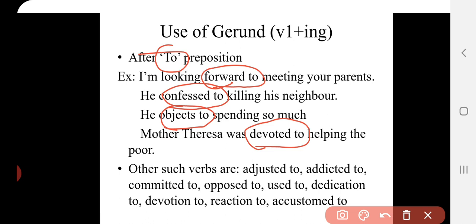ਇਹਨਾਂ ਦੇ ਨਾਲ ਵੀ you are going to use the verb's first form plus ing, that's gerund. If you do not remember these verbs, you can remember one thing: if to is already mentioned in the sentence, there we need to add the gerund only. ਇਹ ਚੀਜ਼ ਇੰਨੀ ਯਾਦ ਰੱਖ ਸਕਦੇ ਆ ਤੁਸੀਂ. Okay, ਇਹਨੂੰ ਫਿਰ to ਨੂੰ ਅਸੀਂ preposition ਲੈ ਸਕਦੇ ਹਾਂ, and we know the rule is that after prepositions we use gerund. So you have to add the gerund, that's verb's first form plus ing, after to. I hope it is clear to you.